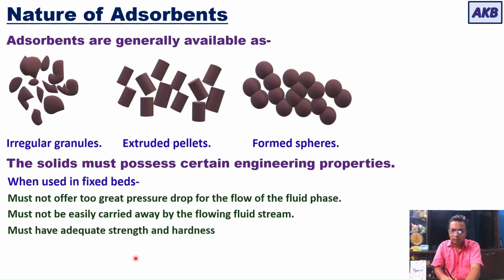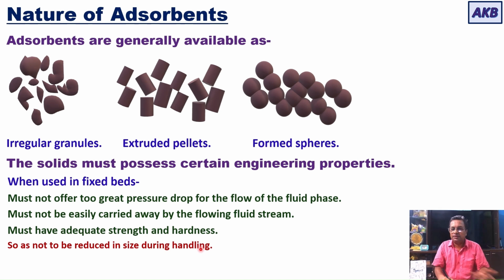They must have adequate strength and hardness. Strength is required so as not to be reduced in size during handling. So when you are handling the adsorbent material, they should not be damaged. That is, they should have adequate strength and adequate hardness. The strength will also help.